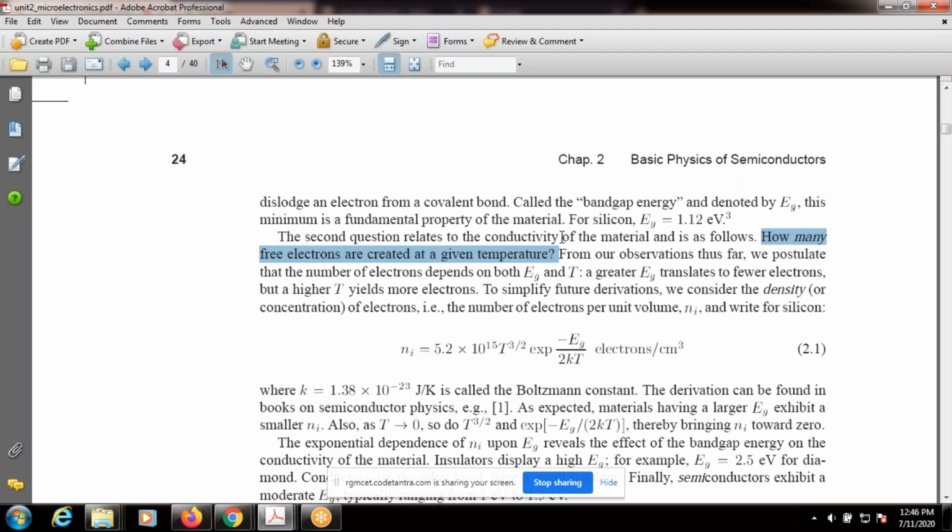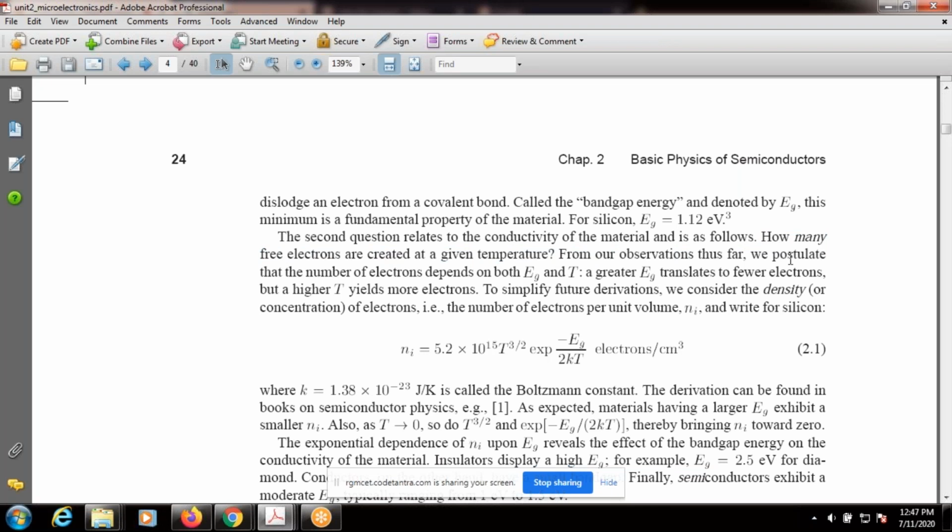Now coming to the important point, the conductivity of the material. How many electrons do we require, whether 1 electron or 2 electrons, to take place conductivity in a silicon material? That is important.